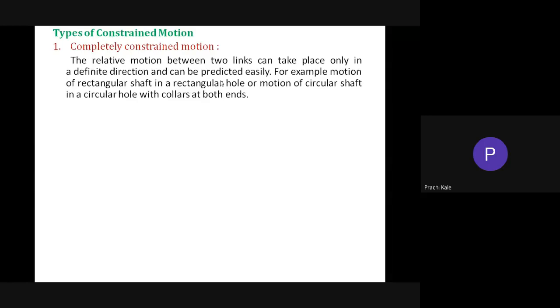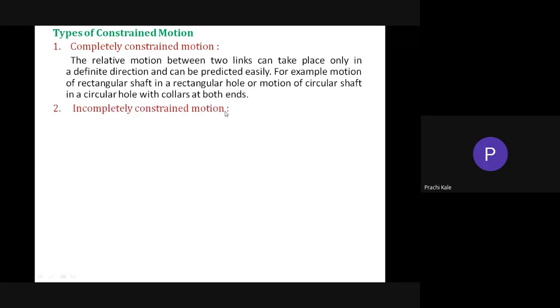Degree of freedom equal to 1 means motion possible in one direction, equal to 2 means motion possible in two directions, equal to 3 means motion possible in three directions. For completely constrained motion, there is only one direction of motion, so the degree of freedom is always equal to 1. You cannot have a degree of freedom more than 1 for a completely constrained motion. If the degree of freedom is more than 1, that motion is not completely constrained. That is called incompletely constrained motion.